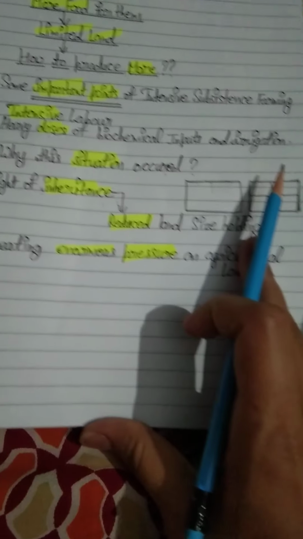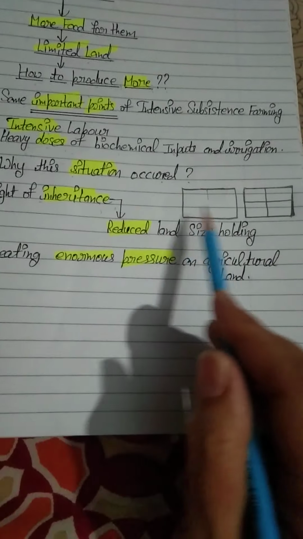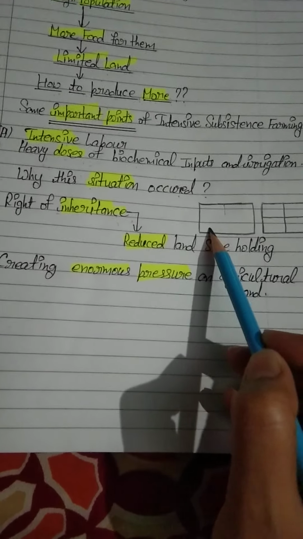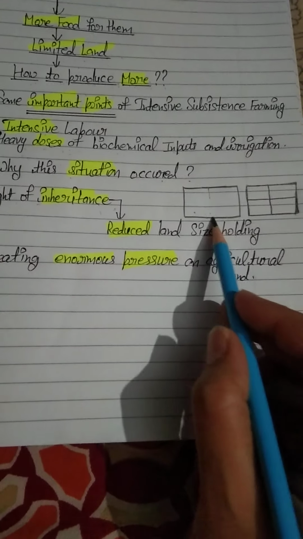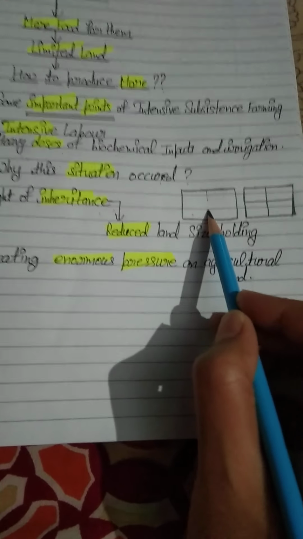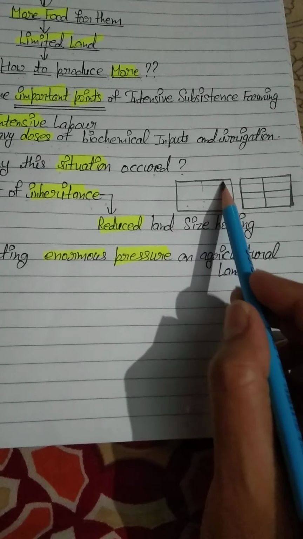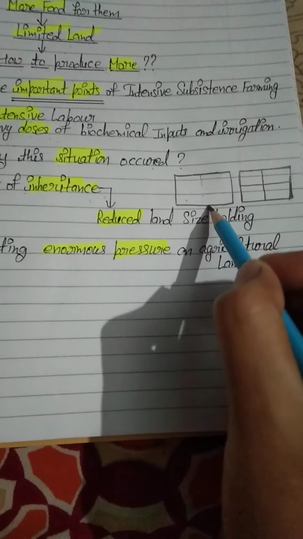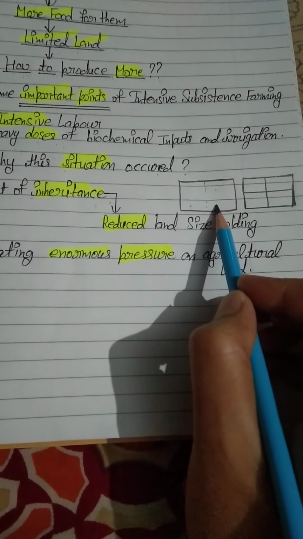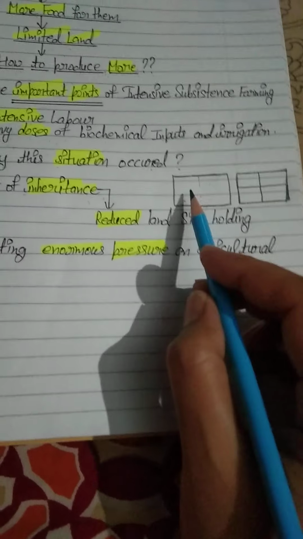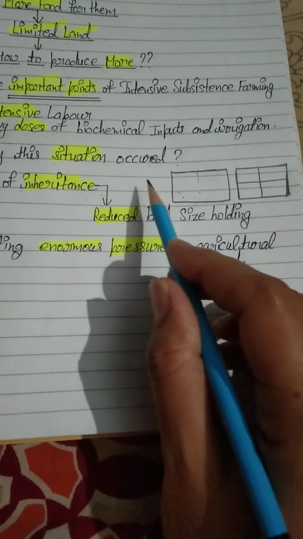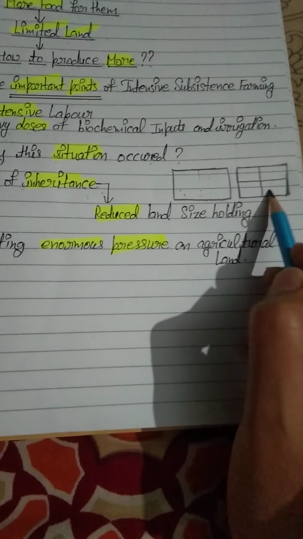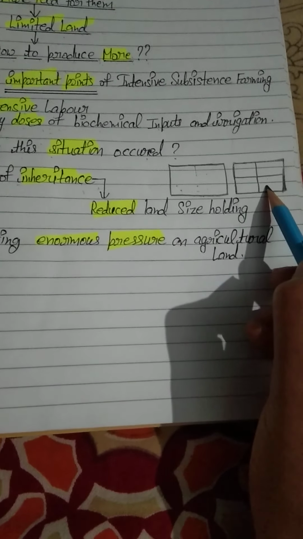Right of inheritance means that if a person's father has, like, 4 acres of land, or you can imagine 3 acres of land. Okay, it's okay, just imagine this is 1 acre of land, a person's 1 acre of land. Then after some years that person became the father of 4 sons. Then try to understand the situation.